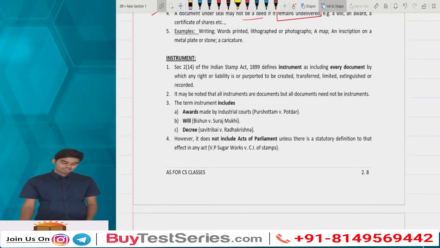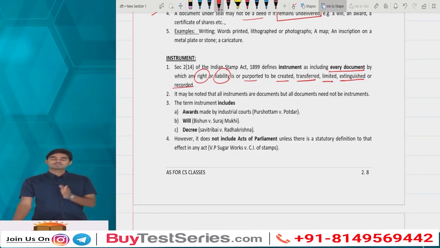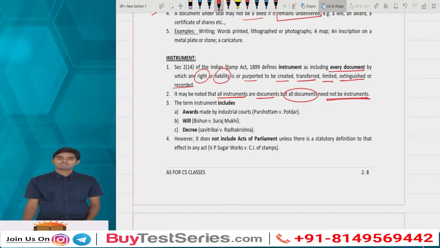Instrument. Section 2, subsection 14 of the Indian Stamp Act 1899 defines the term instrument as including every document by which a right or a liability is purported to be created, transferred, limited, extinguished or recorded. By virtue of your document, if any sort of right or liability is involved by way of creation, modification or transfer, then that document turns into an instrument. All instruments are documents, but all documents are not instruments, because a document may or may not involve a right. If it does, then it is an instrument, otherwise not.